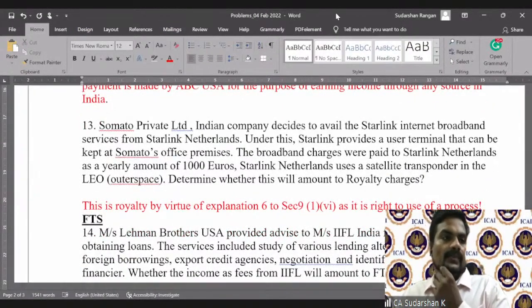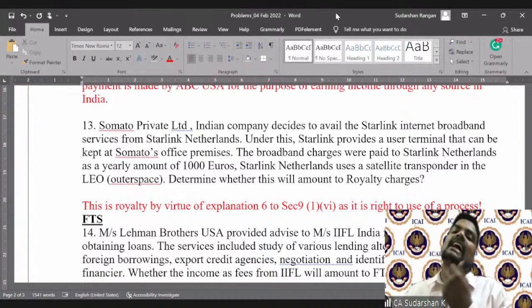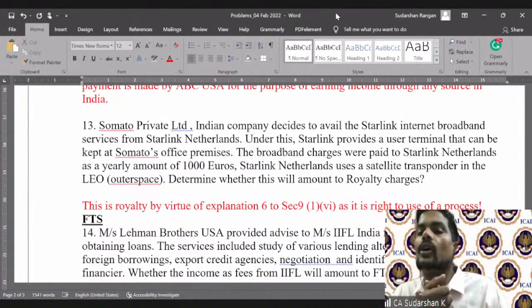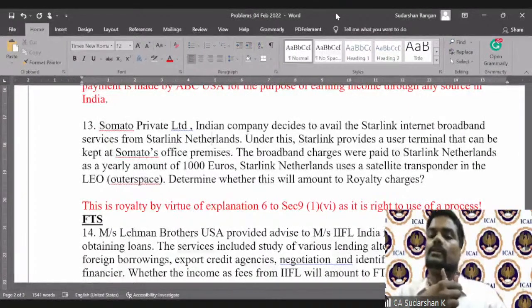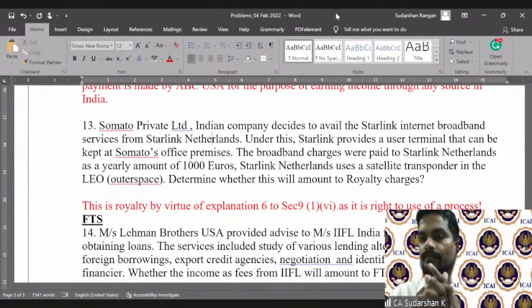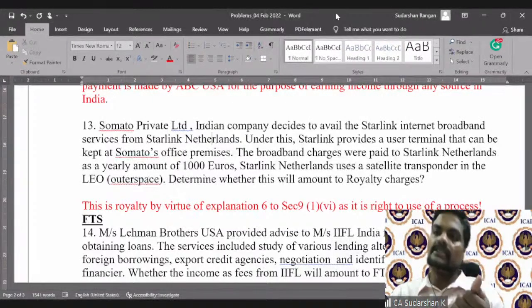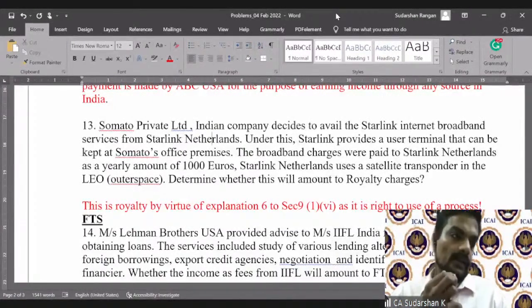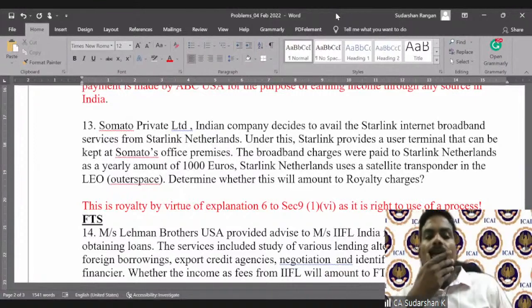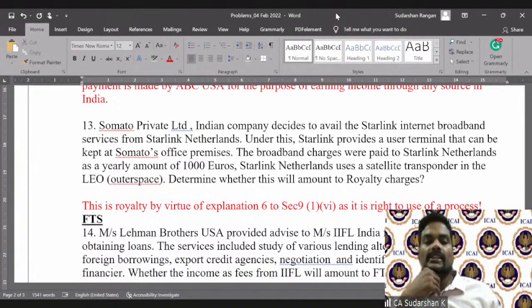Now again, what is very interesting that is happening is, going back like computer software, the tax treaties have not been amended to include Explanation 6. So you can still take tax treaty benefit. The tax treaty benefit is still available because the treaty has not been amended to include Explanation 6.